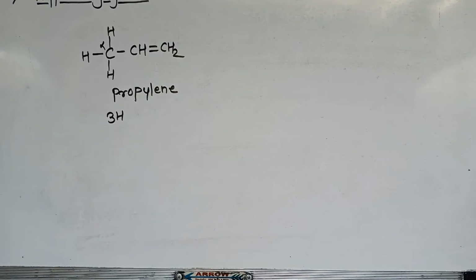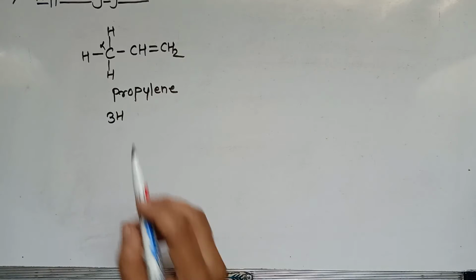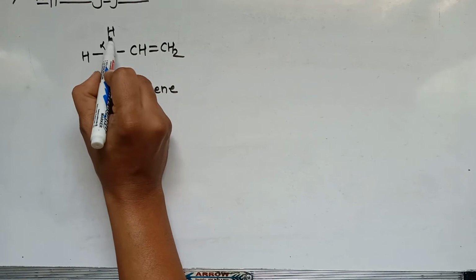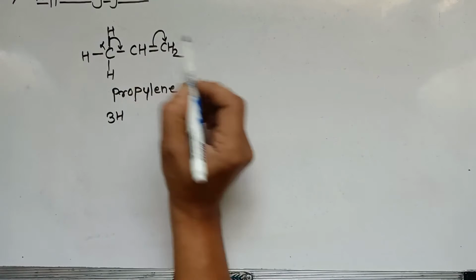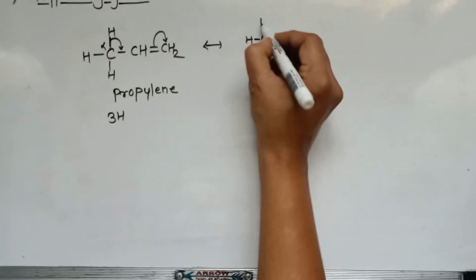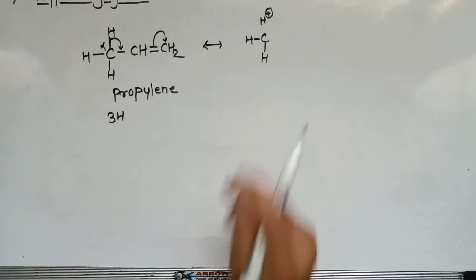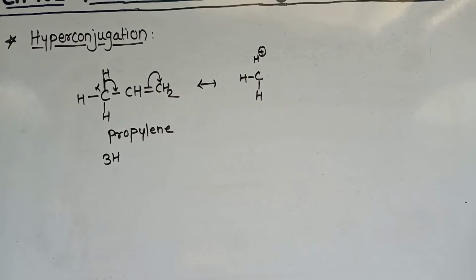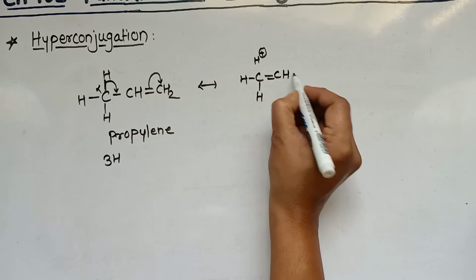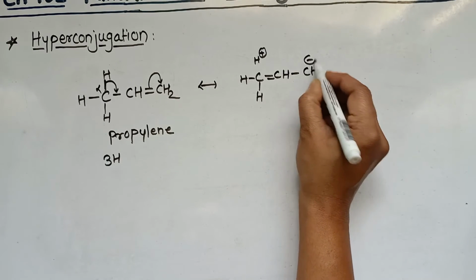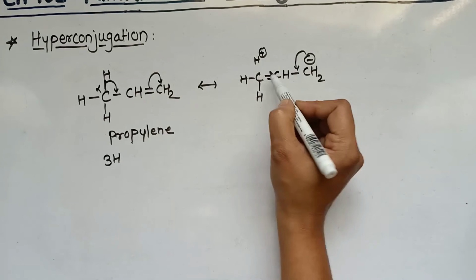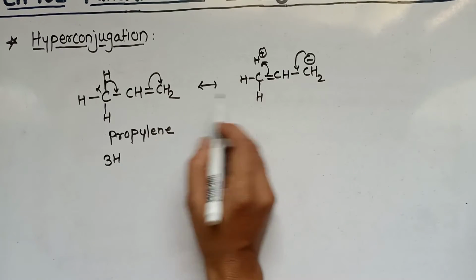Hyperconjugation is nothing but the delocalization of sigma electrons. Here the sigma electrons are present. This hydrogen is shifted to this side, and here we get this hydrogen, which is present in the close vicinity of that compound. This is the hyperconjugation. Again it is transferred to this side, and it takes the hydrogen, and we get this structure.